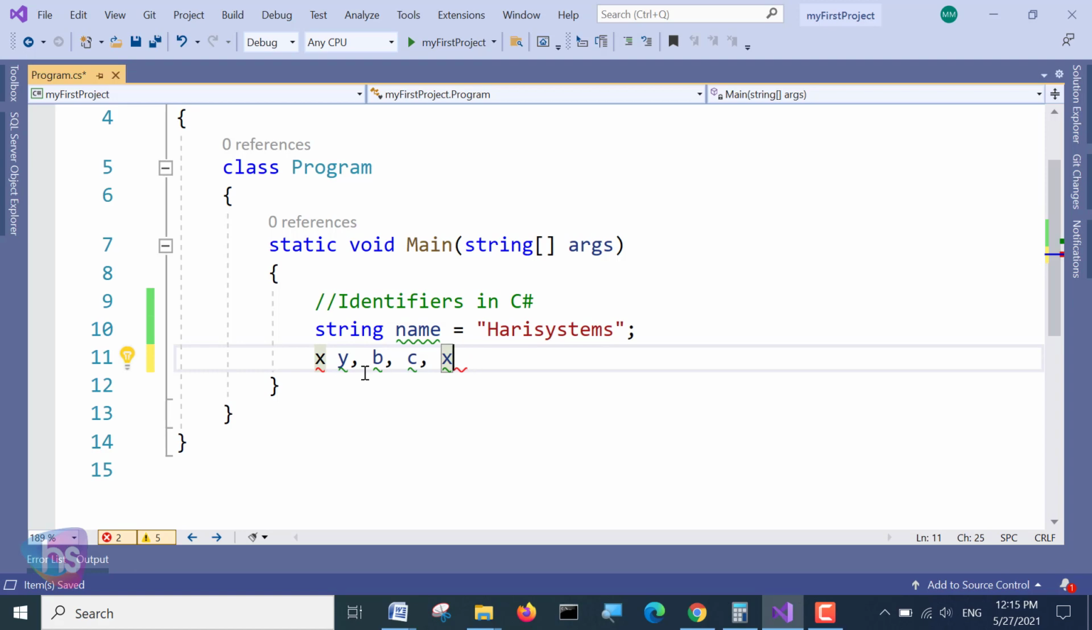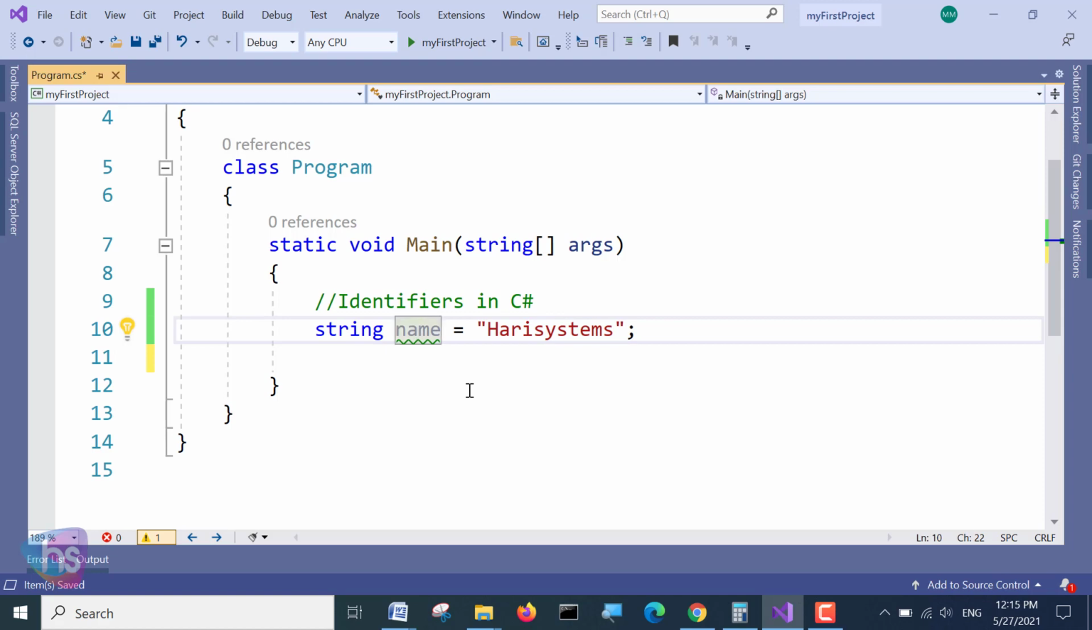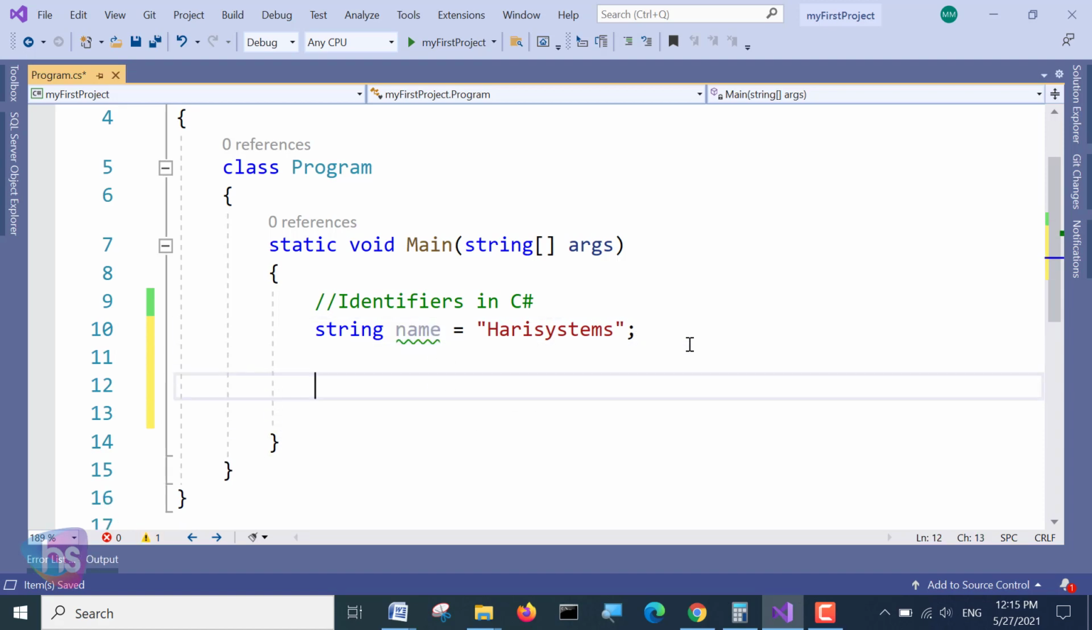To understand better, write the data type, then the variable or identifier name, then equal, and assign the value. It is a very easy way to understand a variable name. Now the general rules for writing identifiers and variables. We'll see them one by one.